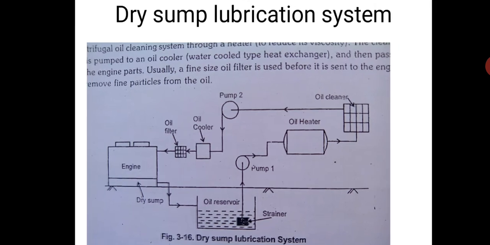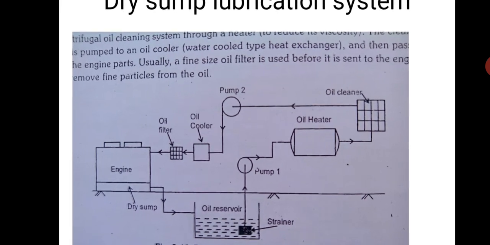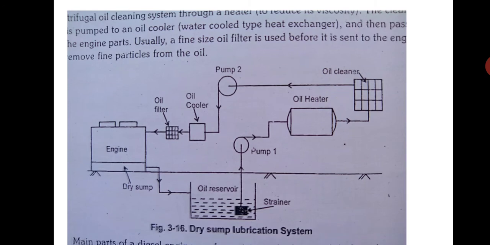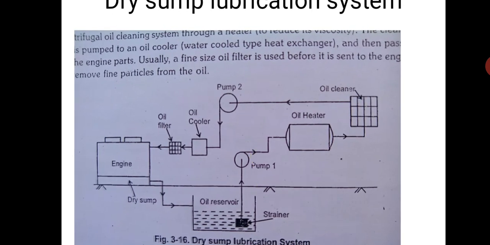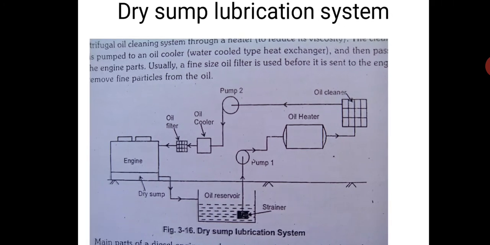Now, why is it called a dry sump? For example, take a racing car. In a racing car the engine has to be very low, because the center of gravity of the vehicle should be very low. You have seen there is very little ground clearance. So what they do is keep the sump dry, and whatever oil is required is continuously provided. In dry sump lubrication there is no big sump, only a very small sump.